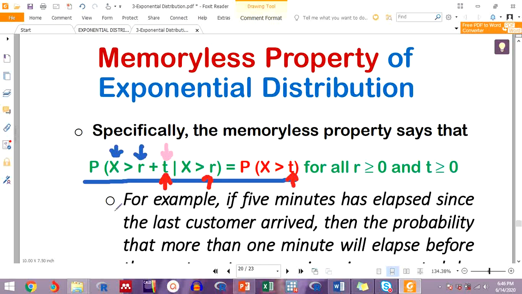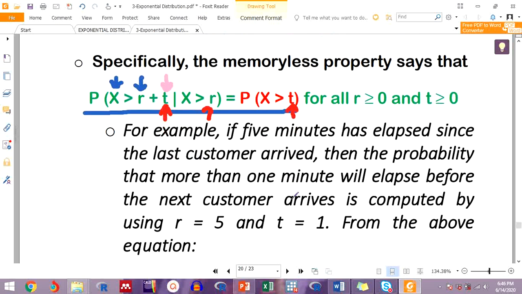Okay, I will illustrate it more. For all r greater than 0 and t greater than how much? 0. Here's an example to simplify, or just to describe what that math means.